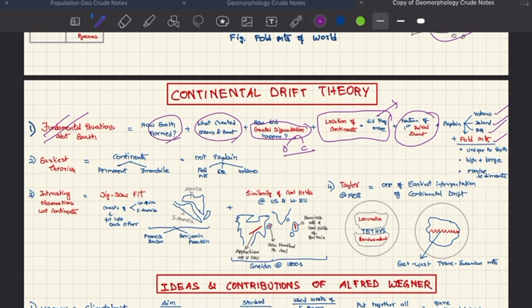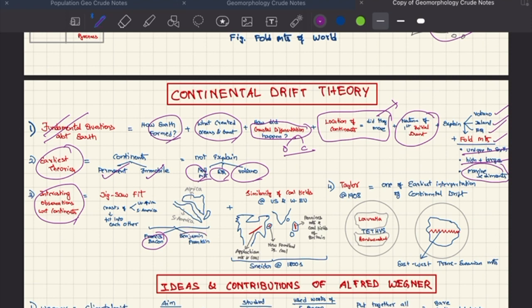Fold mountains have some special features: they are unique to Earth, they are not found on other planets. They are very tall and very large. They have marine sediments, interestingly. Some of the earliest theories mention that continents are permanent and immobile, but this does not explain fold mountains, earthquakes, and volcanoes.